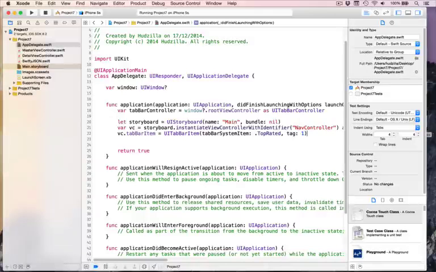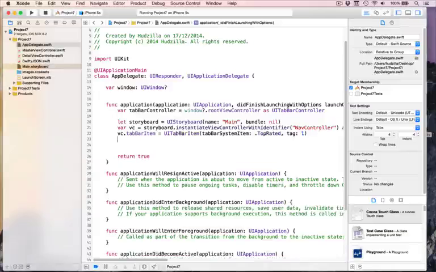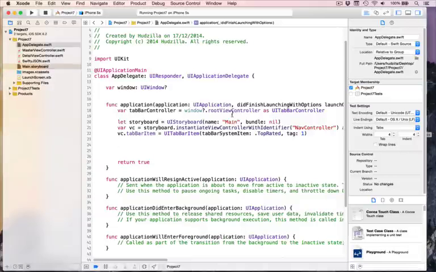So that finishes the app delegate code mostly, because we've created the storyboard, we've pulled in the view controller, we've given it a tab bar item. The last thing to do is set that inside our view controllers array.